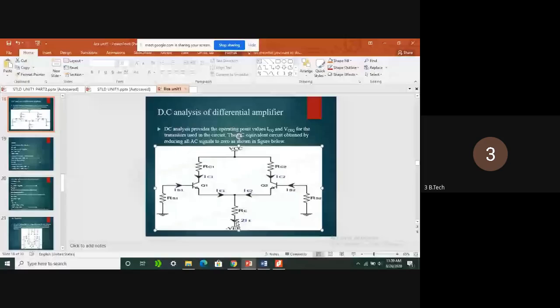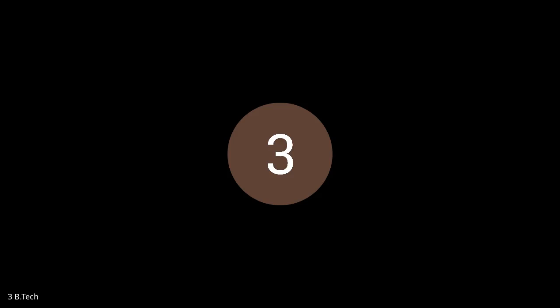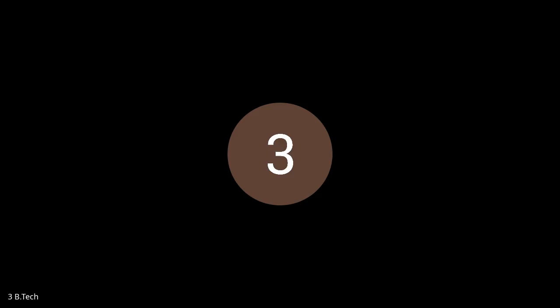See here how the loop equation can be done for base to emitter voltage. IB into RS. See here, what is IB into RS, in the sense the IB current. So this arrow indicating IB current is starting from ground, in the sense zero potential, and going to VBE. So there we can represent it with the help of a negative symbol.